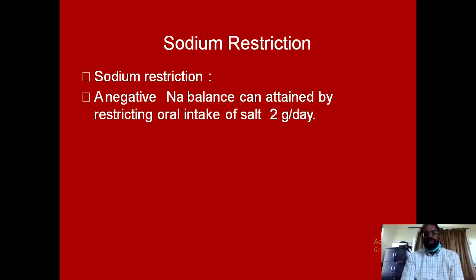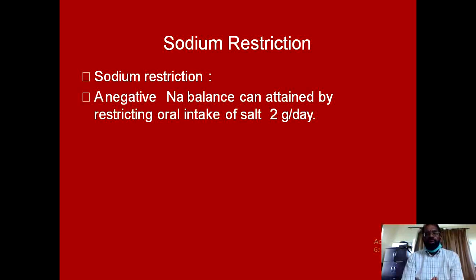Because sodium retention and fluid retention play a very significant role in the overall pathophysiology of portal hypertension, sodium restriction constitutes one very important aspect of management of ascites. In the past, the recommendation was for very strict sodium restrictions, and it was recommended that the daily intake should not exceed 20 to 25 milliequivalents per day.